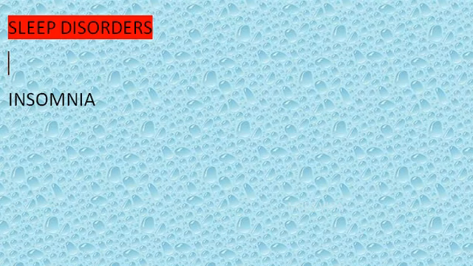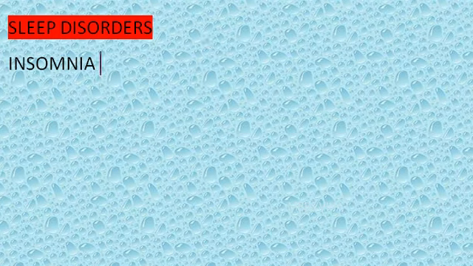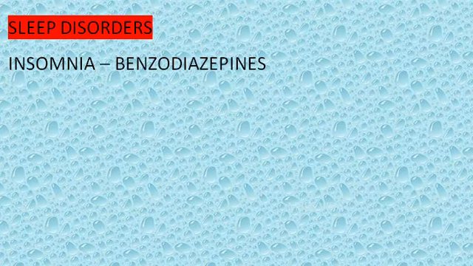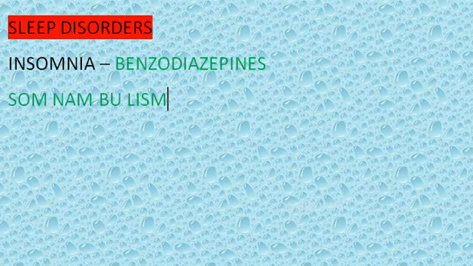Okay, in this video, let us look at sleep disorders. First, insomnia. Insomnia means insufficient sleep, or the person has lack of sleep, he is not able to sleep. For this you will suggest benzodiazepines. These are sleeping pills, right? If you give excess of this, the person will get addicted to it. So that is something else that you have to note. Benzodiazepines will be the treatment for insomnia.